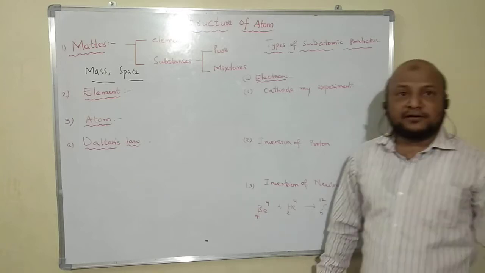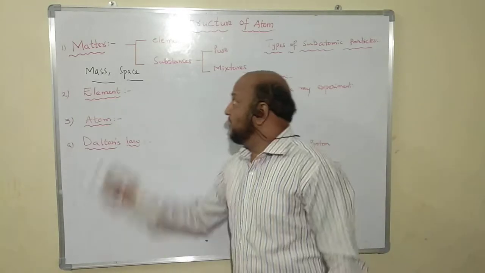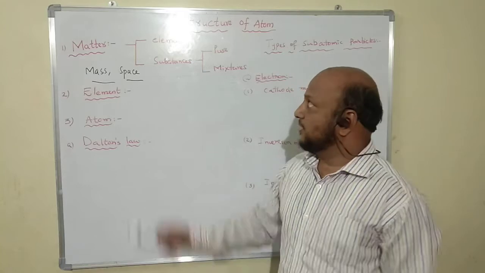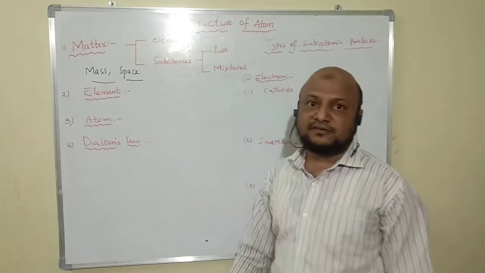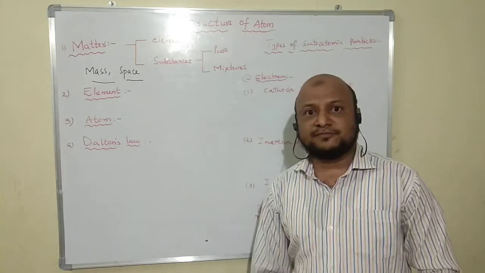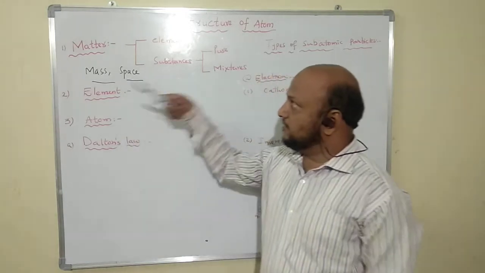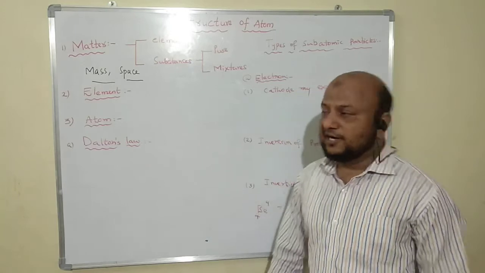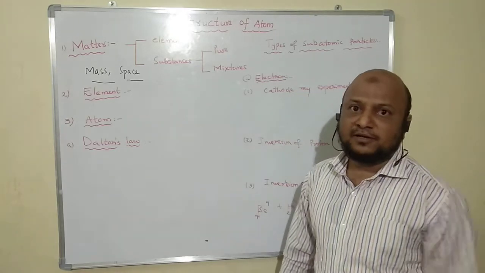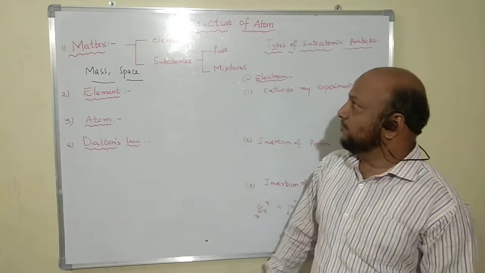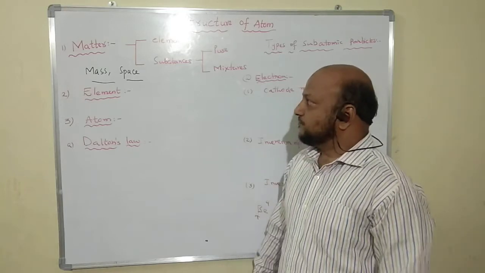Matter may be an element or matter may be a substance. In substances there may be a pure substance or they may be in mixture form. So matter is either in an elemental form or in a substance form, either pure or mixture.